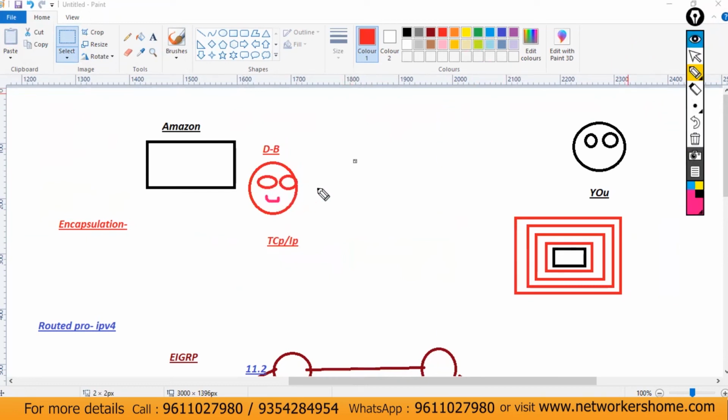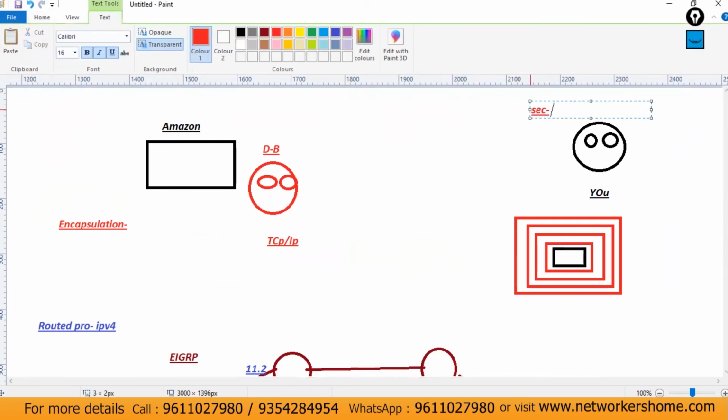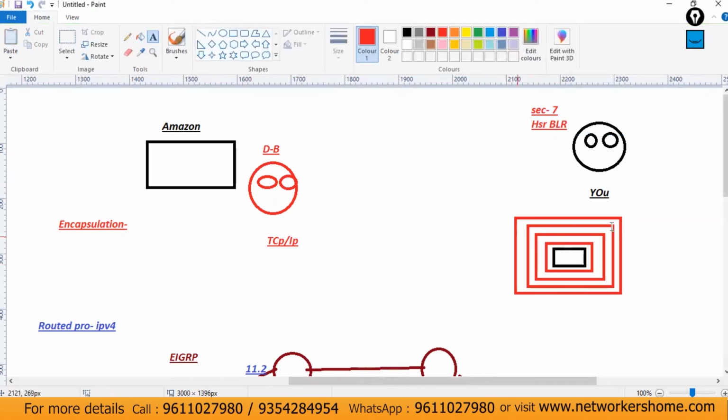Let's consider your address is Sector 7, HSR, Bangalore. So this is your address, but this guy is not aware of that.